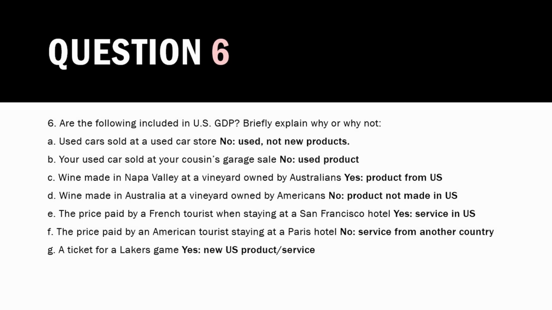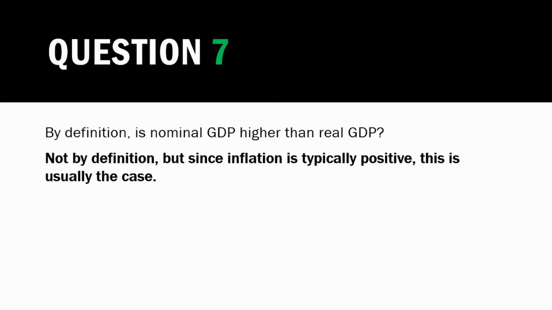Wine made in Napa Valley at a vineyard owned by Australians is counted because this is a product made in the US. Wine made in Australia at a vineyard owned by Americans is not, however, as this product was not made in the US. The price paid by a French tourist staying at a San Francisco hotel is counted. This is a service provided by workers in the United States, but the price paid by an American tourist staying in a Paris hotel is not counted because it's a service provided by and in another country. And a ticket for a Lakers game is counted because this is a new U.S. product service.